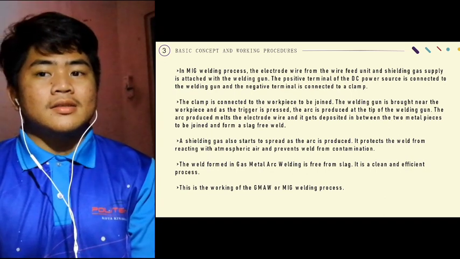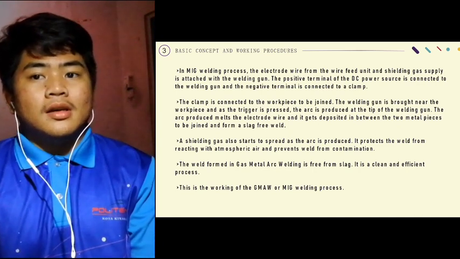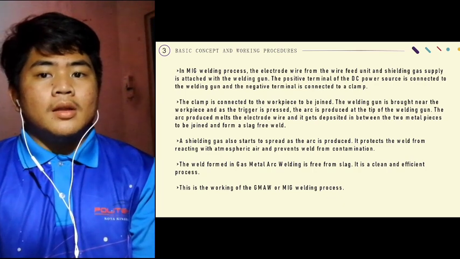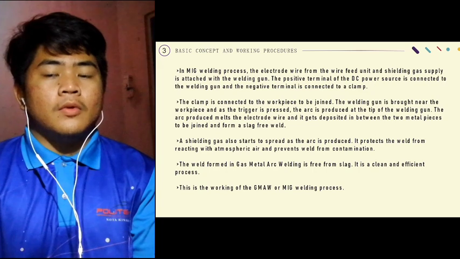A shielding gas also starts to spread as the arc is produced. It protects the weld from reacting with atmospheric air and prevents weld contamination.